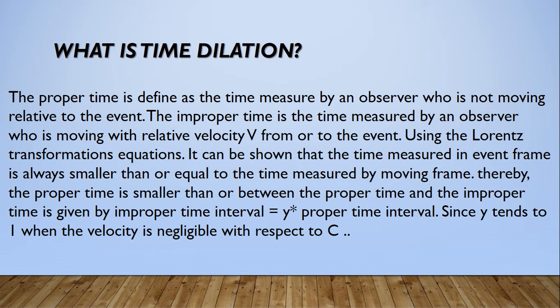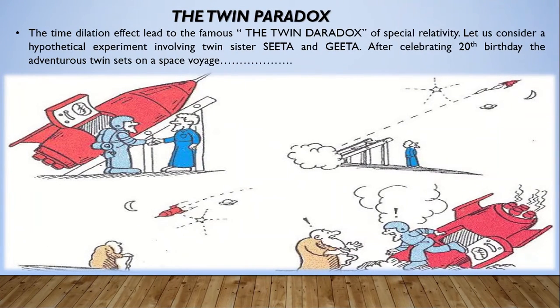Thereby, the relation between the proper time and the improper time is given by: improper time interval equals gamma times the proper time interval. Since gamma tends to 1 when the velocity is negligible with respect to c. So the time dilation effect leads to the famous twin paradox of special relativity.